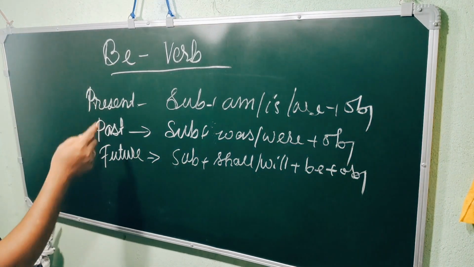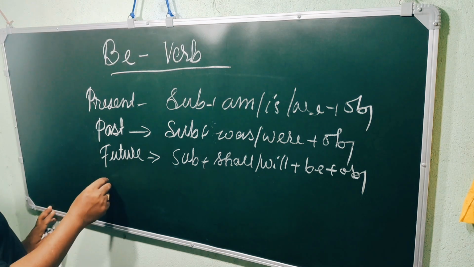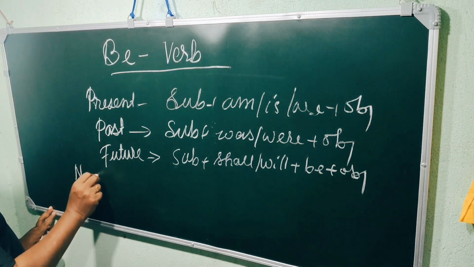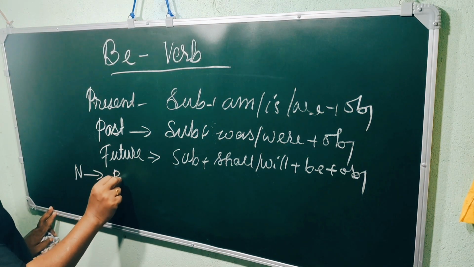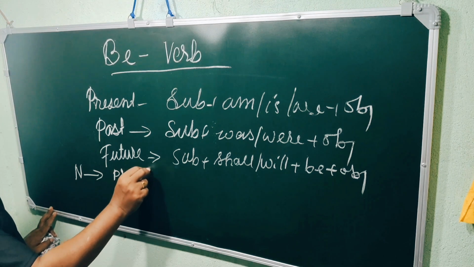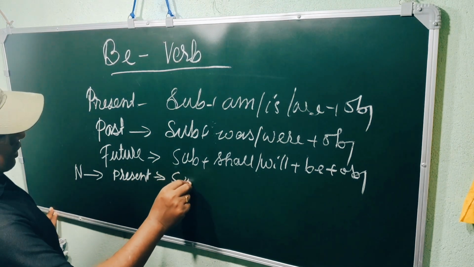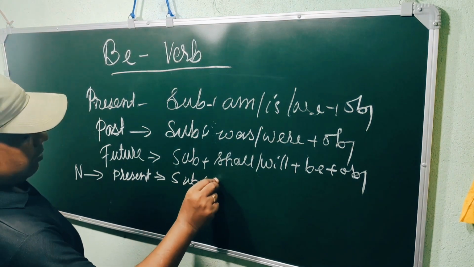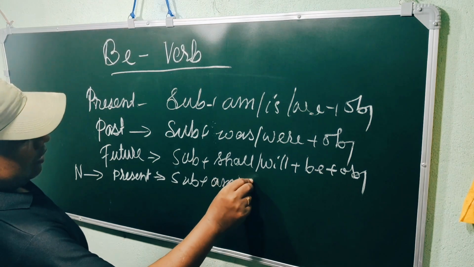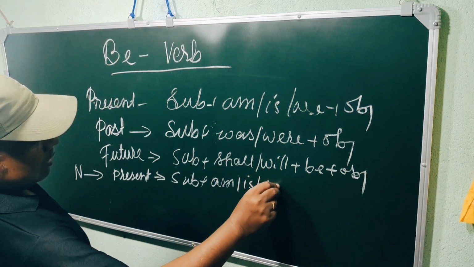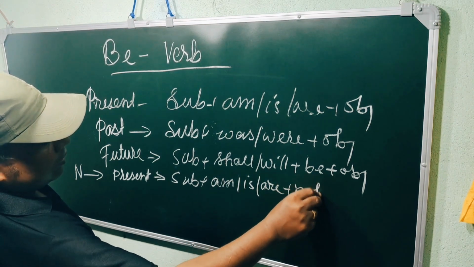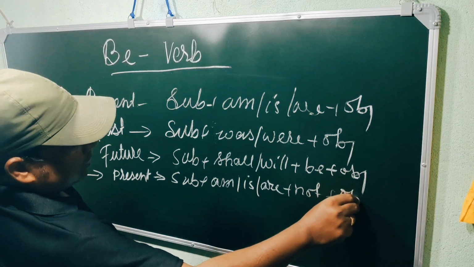Each formation has a negative form. Negative form. Present is subject, am, is, are plus not plus object.